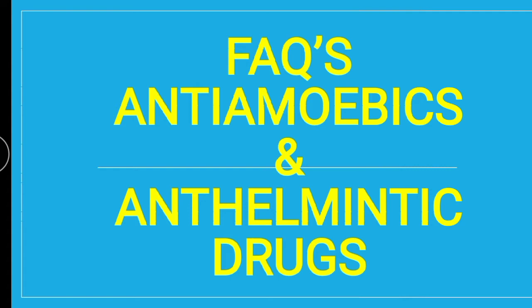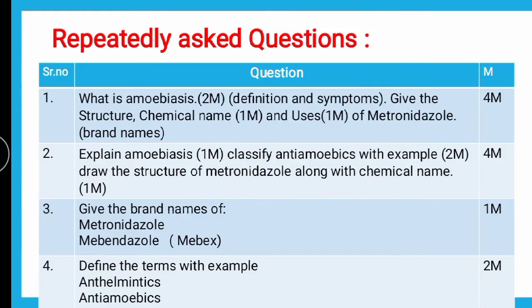To start with, the first question usually asked in the examination follows this pattern: first we go through the definition, then the classification, then the respective drugs. So here the question is, what is amoebiasis? Give the structure, chemical name, uses of metronidazole. When asked from the theory point of view, you are supposed to mention the definition along with the symptoms of amoebiasis.